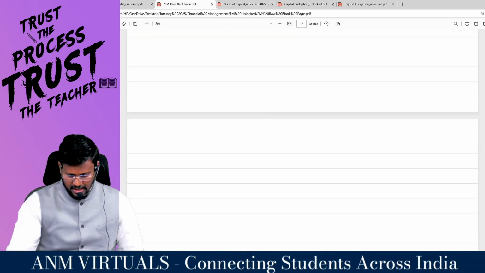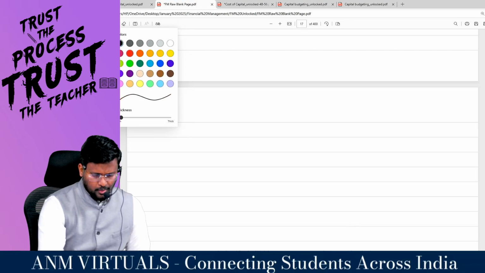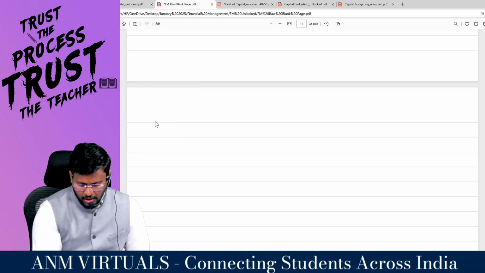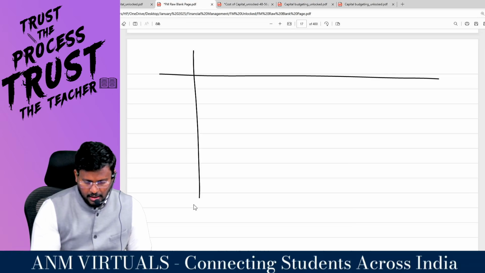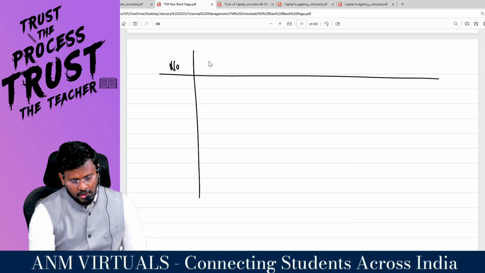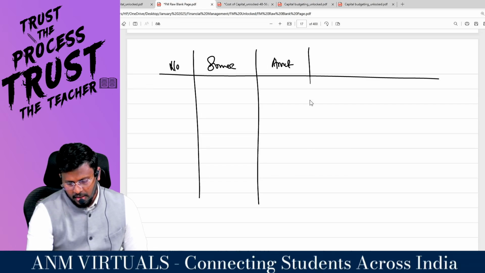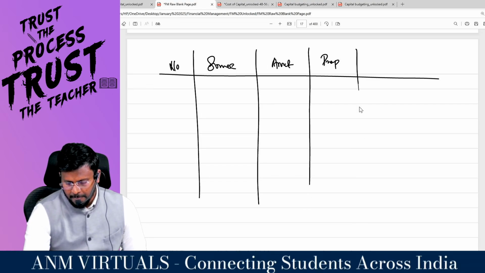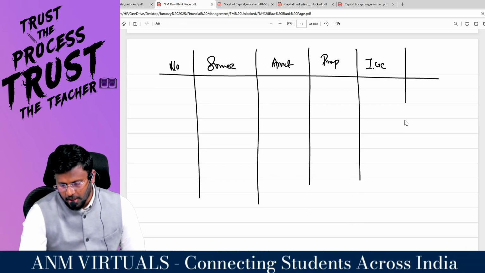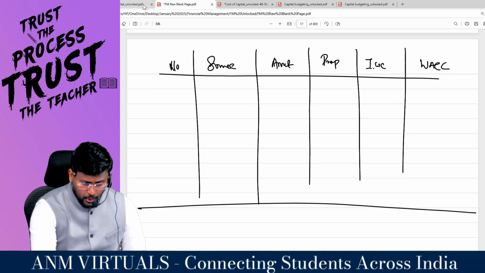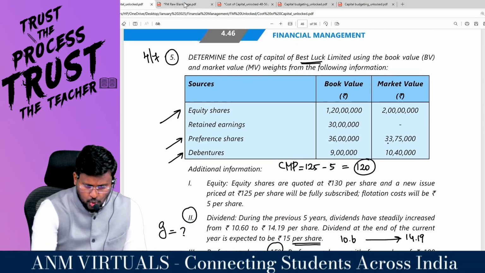Now I am going to calculate the WACC using the book value weight and market value weight. WACC means there should be a number column, a source column, an amount column, a proportion column, an individual cost of capital column, and WACC. Look at the question. What are the sources?